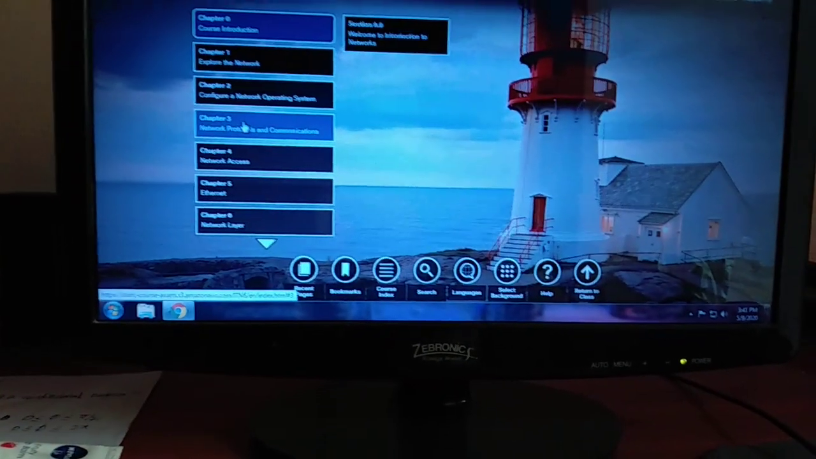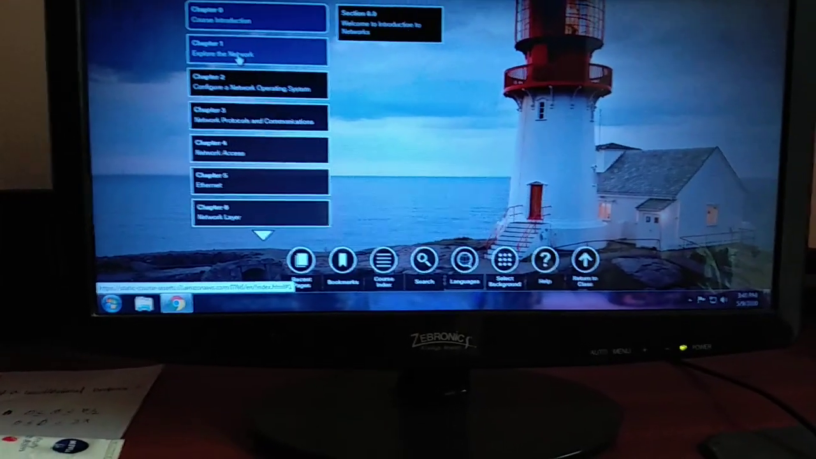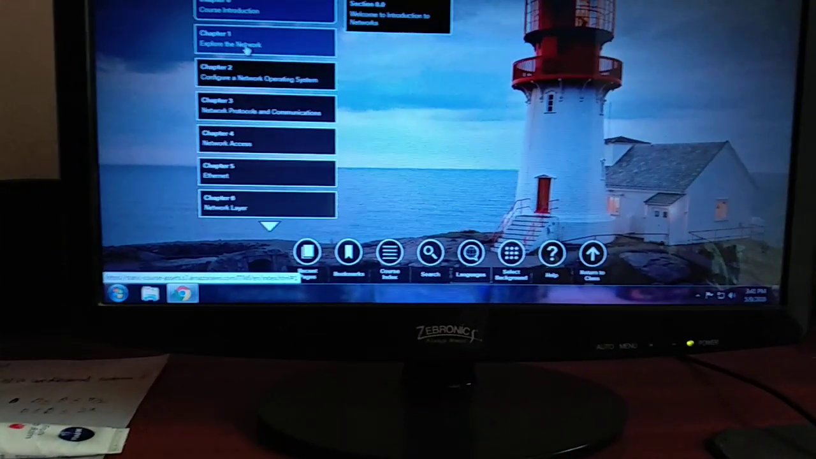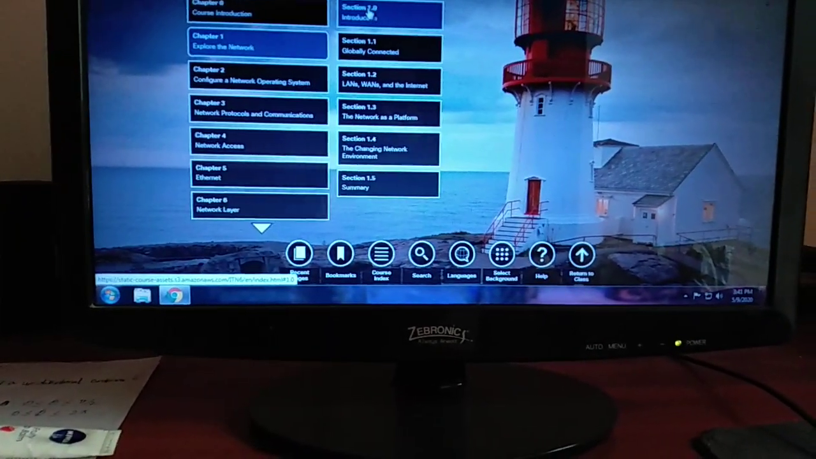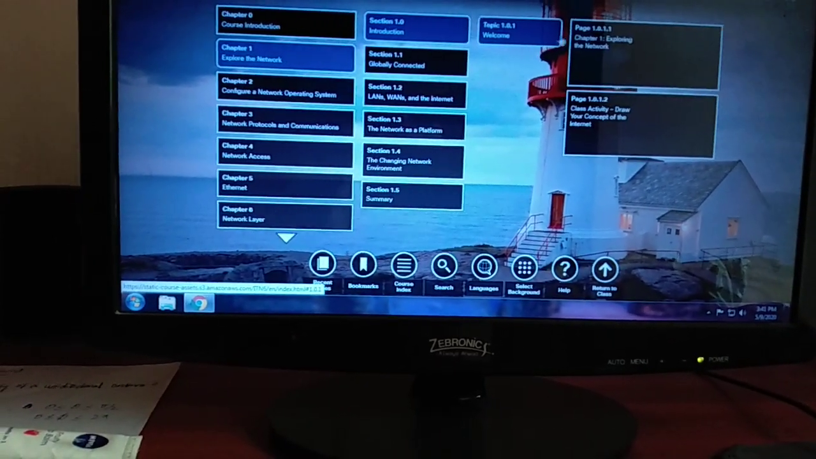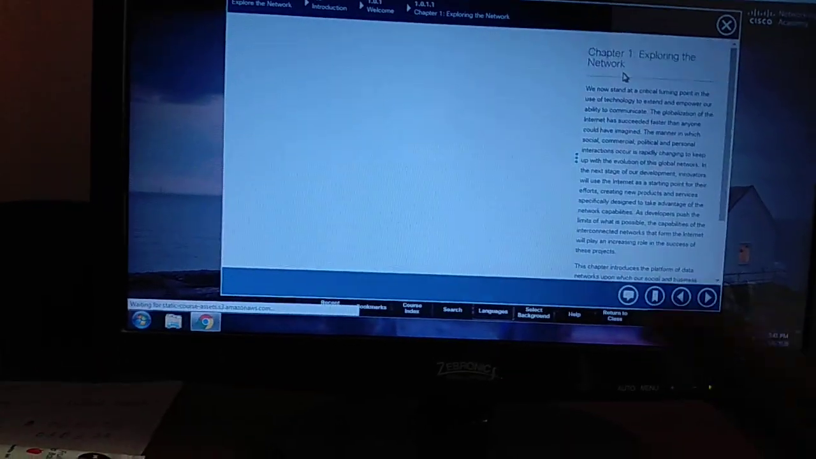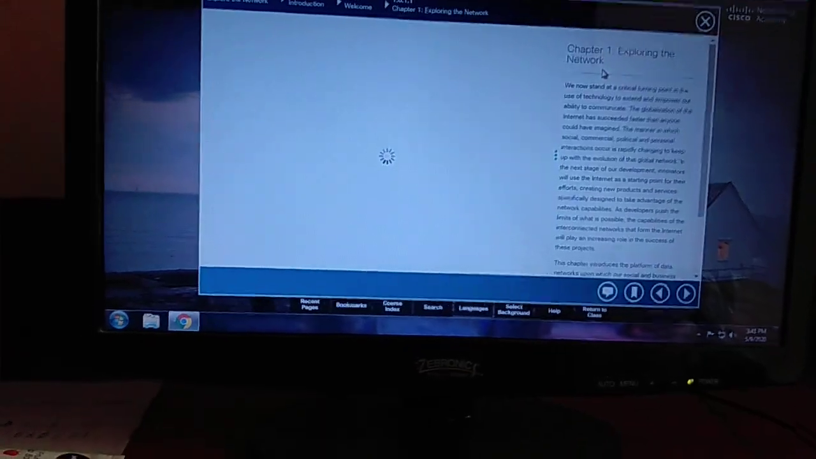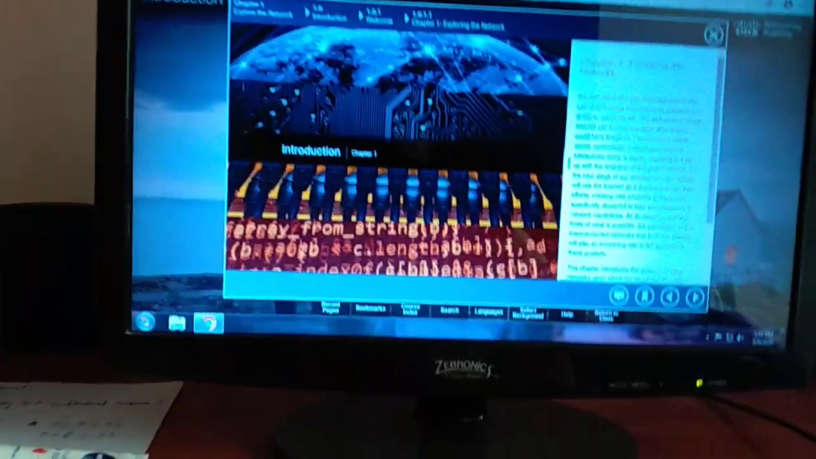For every chapter, we have some exams. If you need to practice chapter 1, just go and click there. We have the session, introduction, and after that, welcome, exploring the network. After clicking over there, you will get the data that you need to study, also with a diagram.